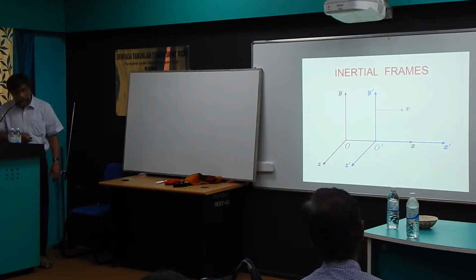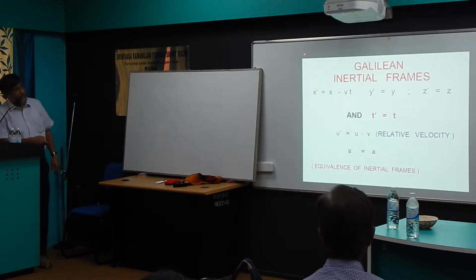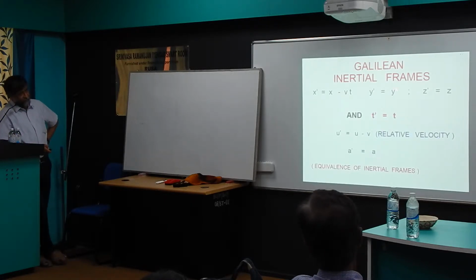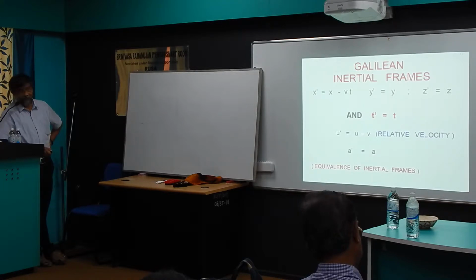So that equation you know, and there is no displacement along the other direction. So he wrote x prime is x minus vt, y prime is y, z prime is z, and wrote a very important quantity, t prime is t. So this is what Galileo and Newton thought. The time in both the frames are identical. So time interval t prime is the same as the other.